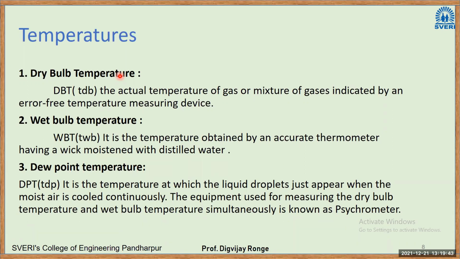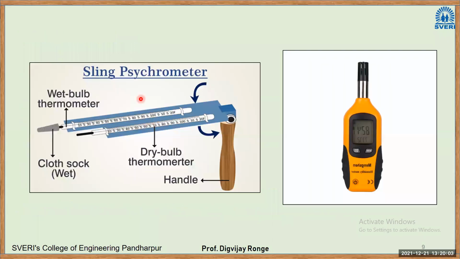Now, when you cover that bulb at the bottom of the thermometer with some wet cloth, what happens? There is evaporation of water, and due to the evaporation some amount of heat is extracted and there is a reduction in temperature. So you will get another temperature value, that is wet bulb temperature. For that we have the sling psychrometer. There are two thermometers.